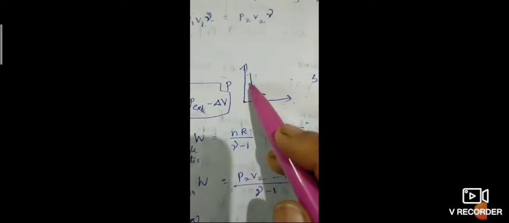And if you draw a graph for adiabatic expansion between pressure and volume, you will get a larger slope than for the isothermal process. The slope value is more for the adiabatic process.